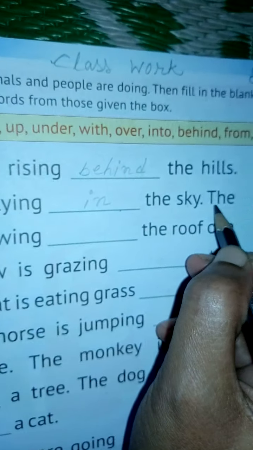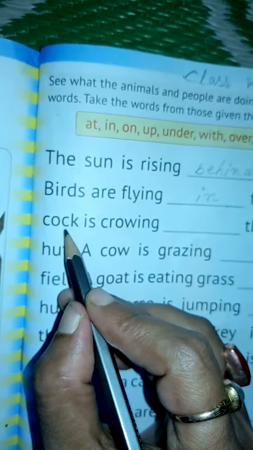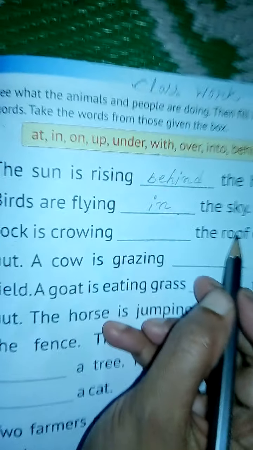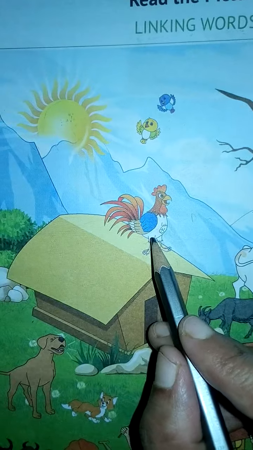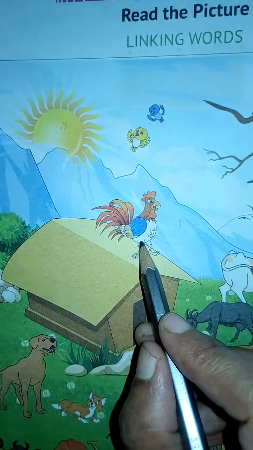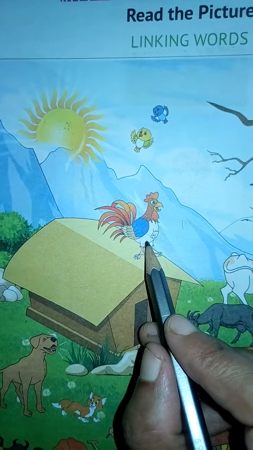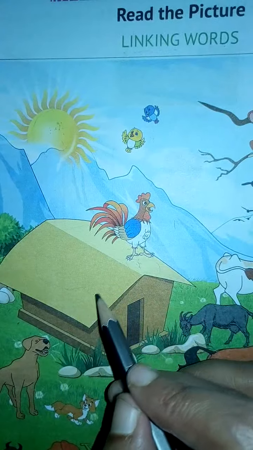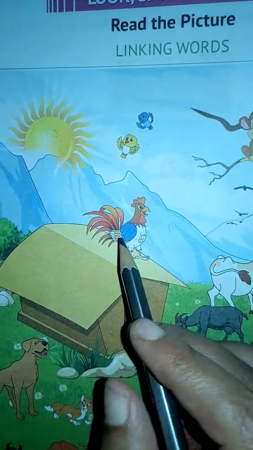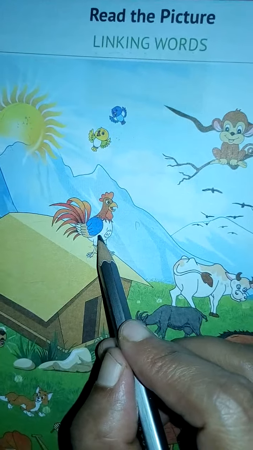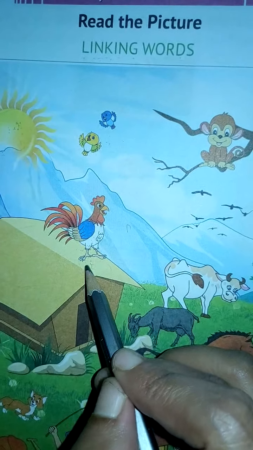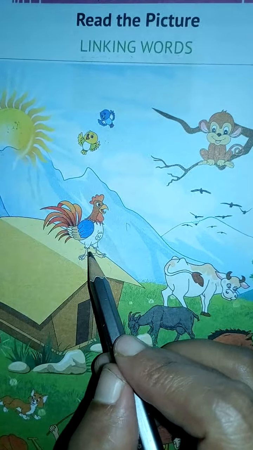Next is, see, the cock is crowing dash the roof. See in this picture, where is the cock? See, this is called roof. Okay, every house has a roof. So where is the cock? The cock is attached to the roof.